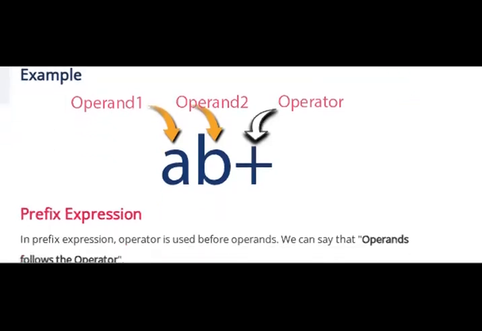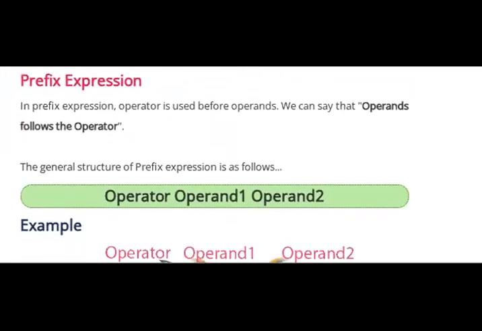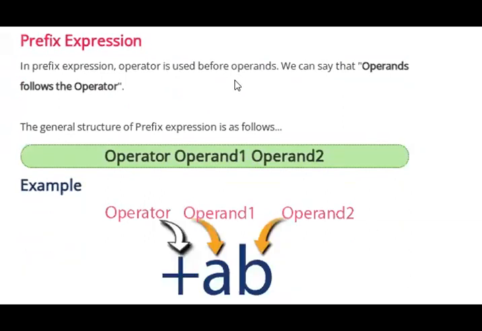Then the next one is prefix expression. In prefix expression the operator is used before the operands, so the operands follow the operator. This is called prefix expression. This is the general structure of the prefix expression: first the operator is placed and the operands follow the operator.